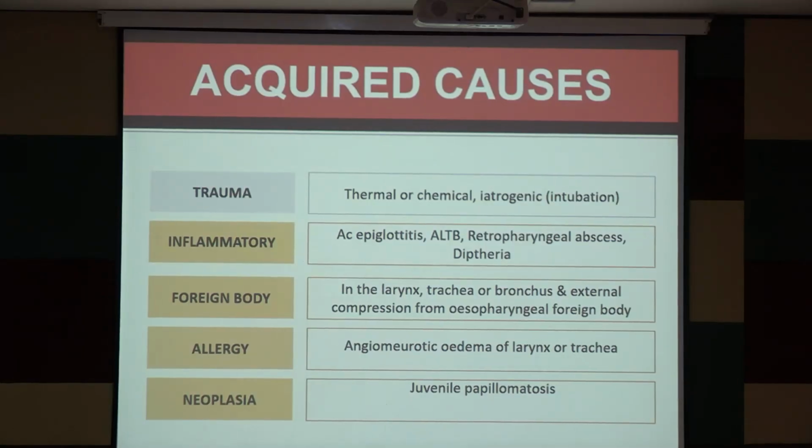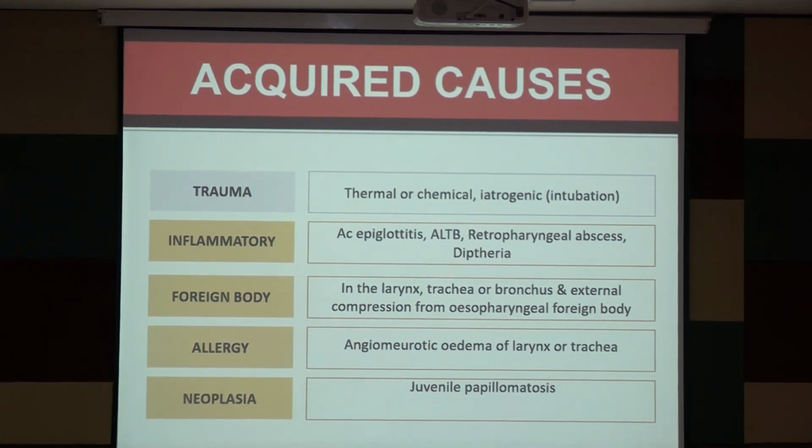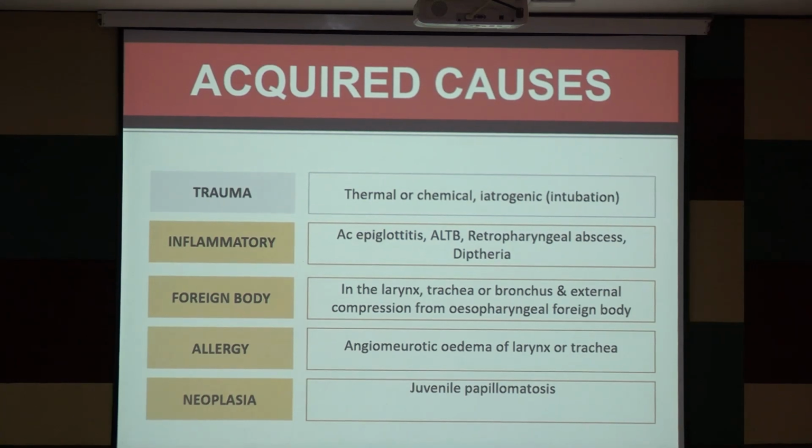Well, acquired causes may be due to trauma, either thermal or chemical injury, or it may be iatrogenic due to intubation. It may be inflammatory, like acute epiglottitis, acute laryngotracheobronchitis, retropharyngeal abscess, or diphtheria. It may be due to a foreign body in the larynx, trachea, or bronchus, or external compression from an esophageal foreign body. It may be due to allergy, like angioedema of the larynx or trachea. It may also be due to a neoplasm, like juvenile papillomatosis. So just remember the causes.